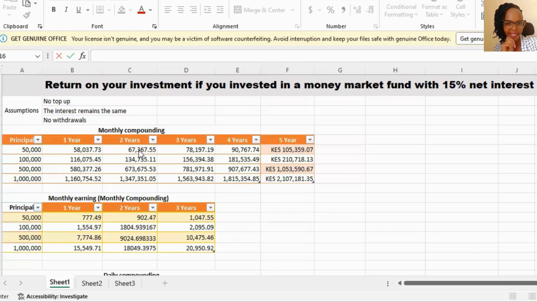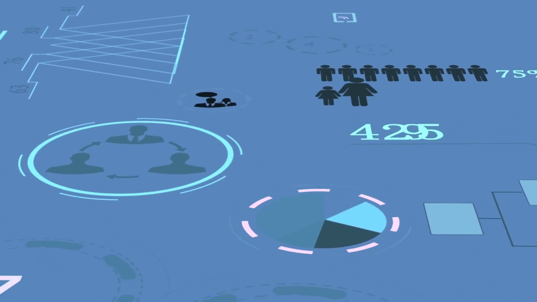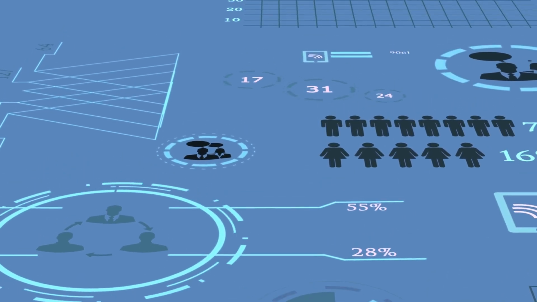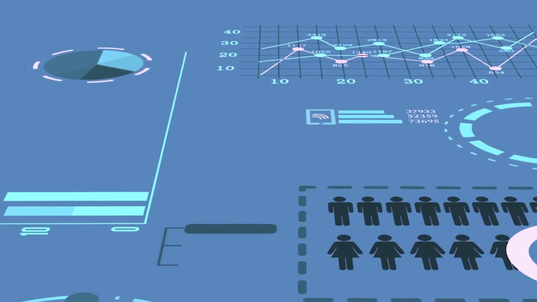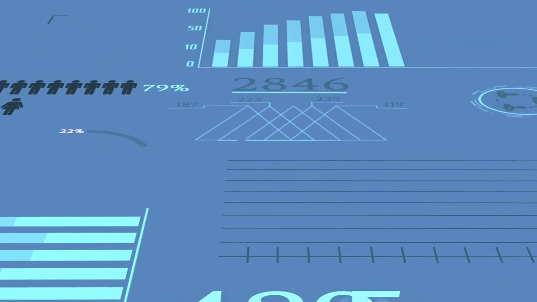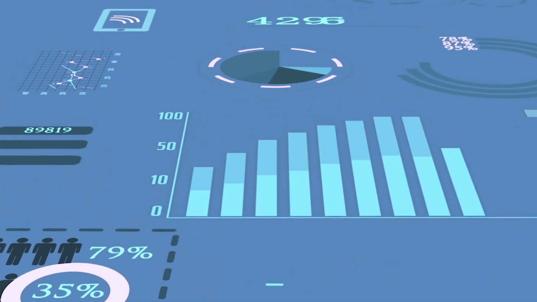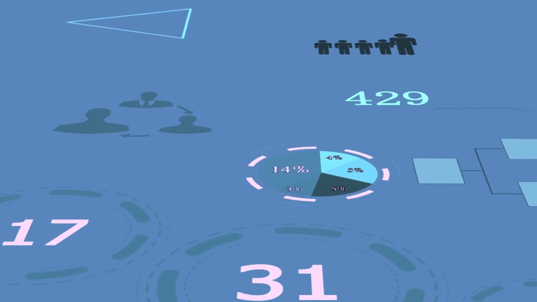So today we look at the numbers to see whether daily compounding makes a big difference in the interest you're earning. This will help you make a decision on which money market fund is best for you, whether you can compromise on other things for the daily compounding, or you can just forego the daily compounding because it doesn't make much sense. You're going to see that. So let's get into it.